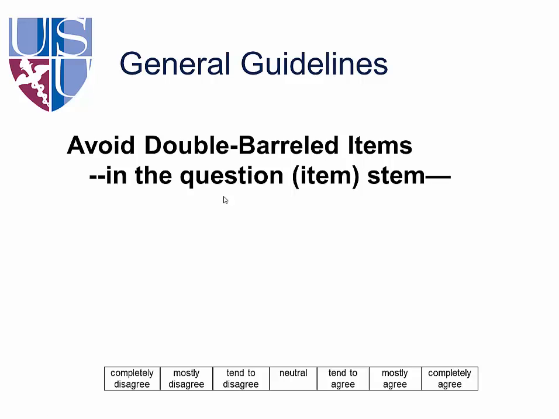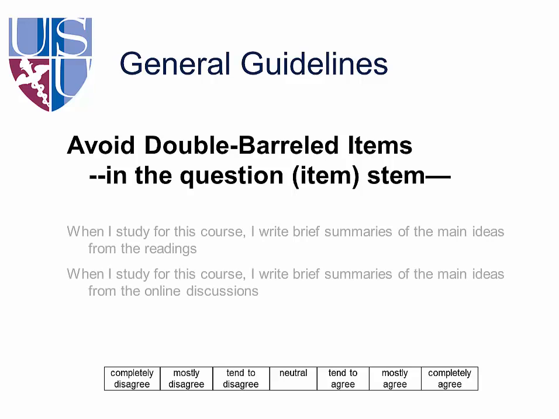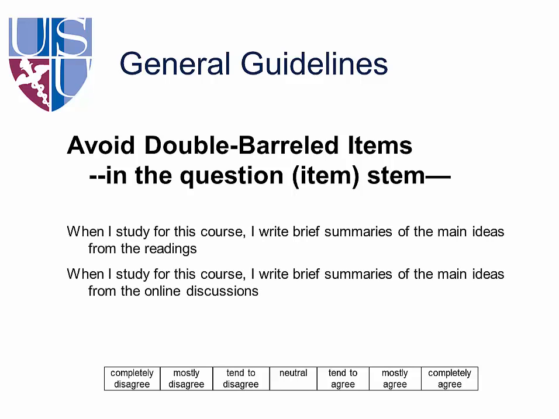So you can also have double-barreled items in the stem. That's what I showed you, right? "When I study for this course, I write brief summaries of the main ideas." You could ask one question for online discussions and one for reading. So you can simply break that item into two, and you'll get much better data. So that's an example in the stem.